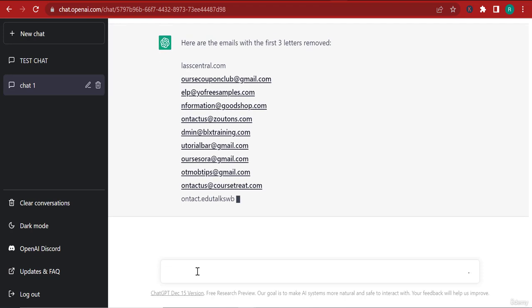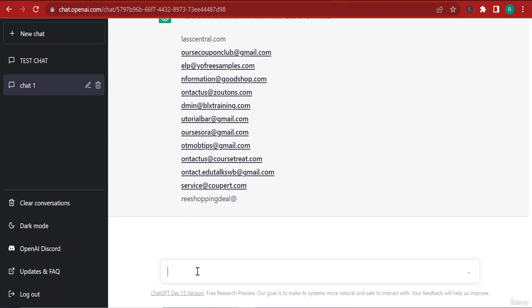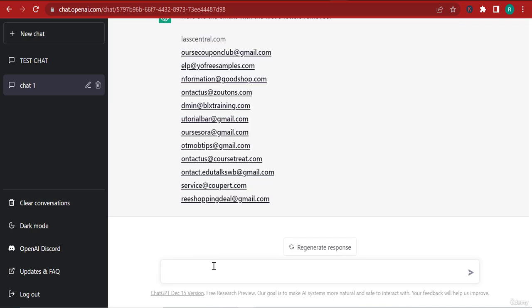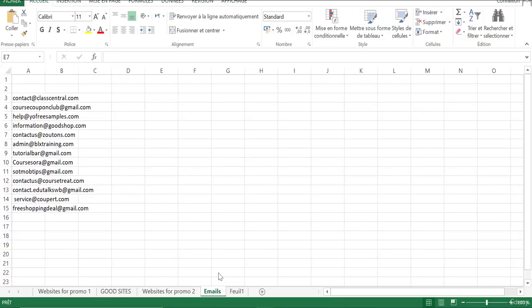Now normally, like I said, this would take me a very, very complicated function on Excel. But right now I can just copy these emails with the instruction. So goodbye to Excel. You don't really need to be the best at Excel.